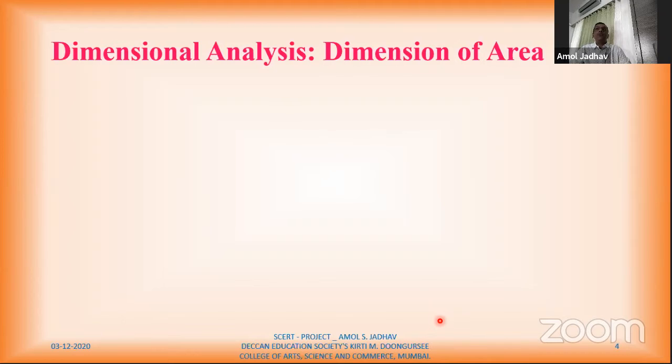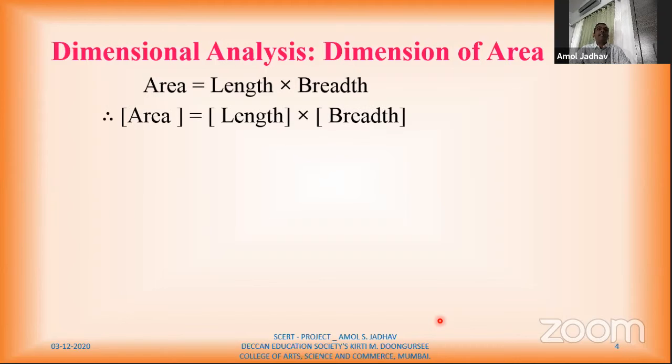To find this, you should know first of all its equation. The equation of area is length into breadth. Therefore I can write dimensions of area is equal to dimensions of length into dimensions of breadth. Here length and breadth are both length only. Therefore I'll write dimensions of length in terms of the 3 basic fundamental quantities, which are length, mass, and time.